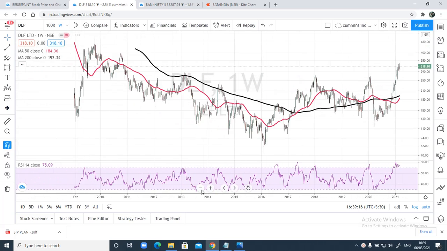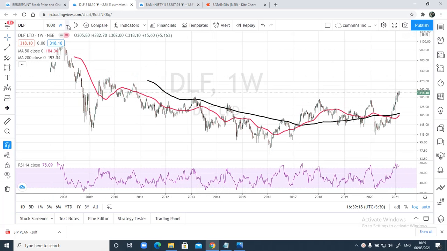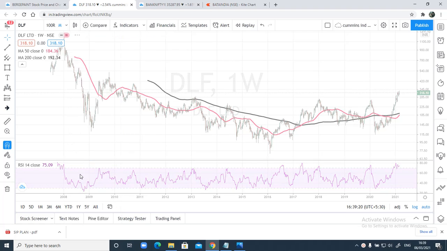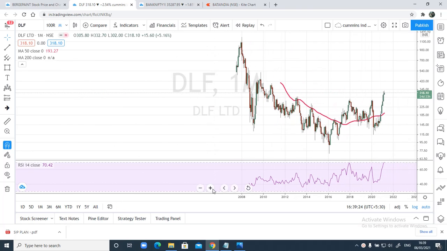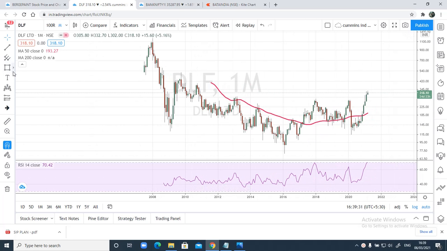Okay, now what's happening with the DLF? Let me first go to the monthly chart. I've got a few messages asking, is DLF bearish? Well, I don't think DLF is bearish, because DLF looks something like a round bottom pattern to me. I'll just show you what it is exactly.